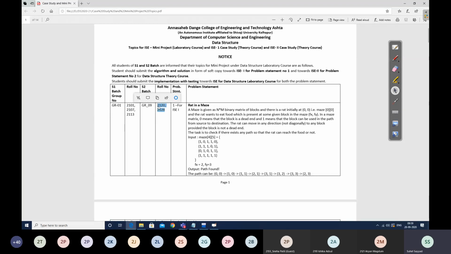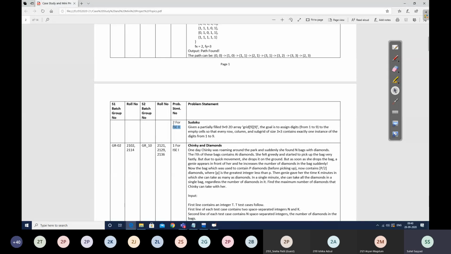Now what are the problem statements given for these groups? You can see these problem statements over here. There are 2 problem statements given for each group. One problem statement is for ISC 1, which you can see here, and this is problem number 2 for ISC 2. Are you getting this? And this is for each group: 1 for ISC 1 and 2 for ISC 2.